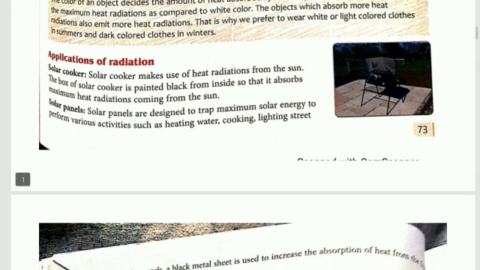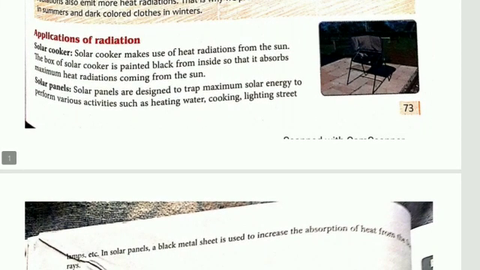Second is solar panels. Solar panels are designed to trap maximum solar energy to perform various activities such as heating water, cooling, lighting street lamps, etc. Here also we use black metal sheet to absorb maximum heat from the sun's rays. We can see solar car, water heater, etc.